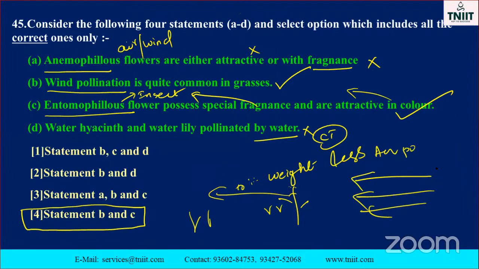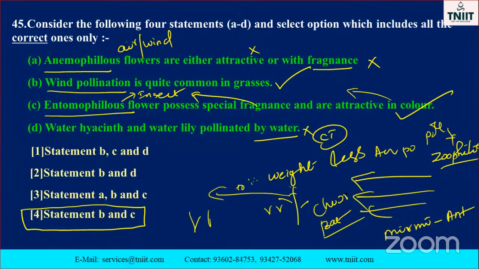Wind pollination. Okay, zoophilous in nature. Zoophilous means the pollination takes place only by animals. Chiropterophily. Myrmecophily. Myrmeco means only by the ant. Chiropterophily means bat. Okay, bat.